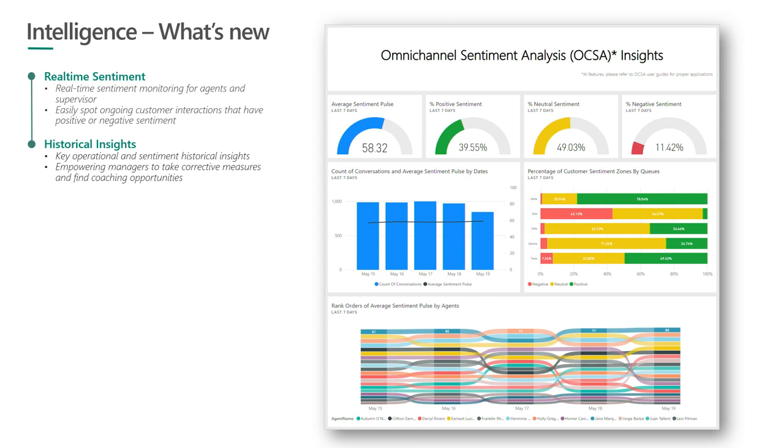By looking at the last chart, I can quickly determine which agents would need more coaching opportunities and corrective measures, like agents for whom the sentiment trend has been consistently low for the past 1 week or so. All of those scenarios will light up with this historical insights dashboard, which will also leverage sentiment analysis.